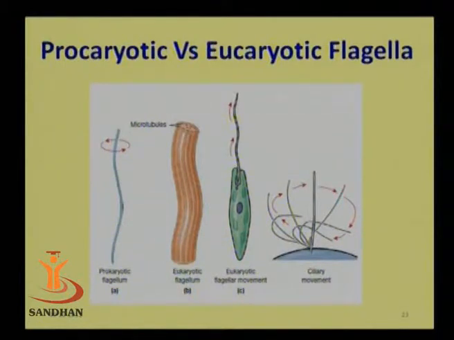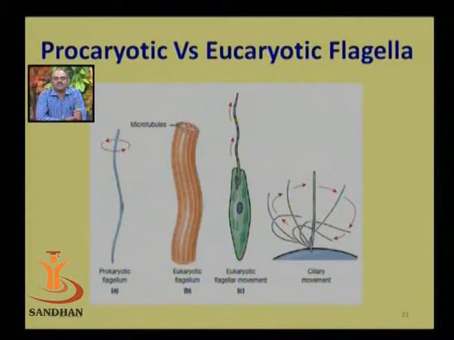Okay, commenting on the next slide, up till now what we have seen is the nature of the flagella which is present in the eubacteria. Now we are comparing the prokaryotic flagella with the eukaryotic flagella. As you can see in the diagram, the first diagram is regarding the prokaryotic flagella. The prokaryotic flagella are very thin and delicate, but compared to that, the eukaryotic flagella are very thick, and they also consist of one more thing, that is microtubules.